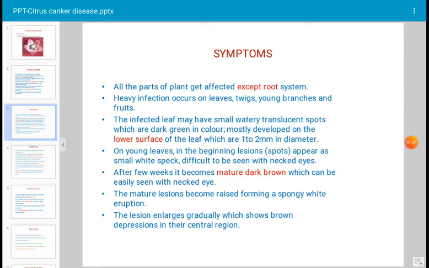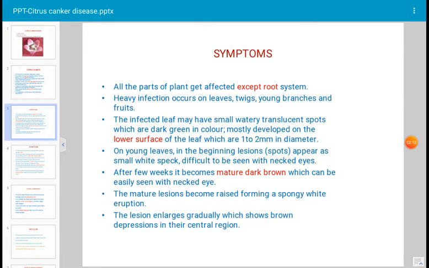Symptoms. What type of symptoms are caused by the bacterial pathogen named Xanthomonas citri? This is the name of the pathogen, and these are the symptoms which occur due to the bacterium. This pathogen is an obligate parasite. All the parts of the plant get infected except the root system. Only the root system does not show any symptoms of the bacteria, but the aerial parts of the plant get infected.